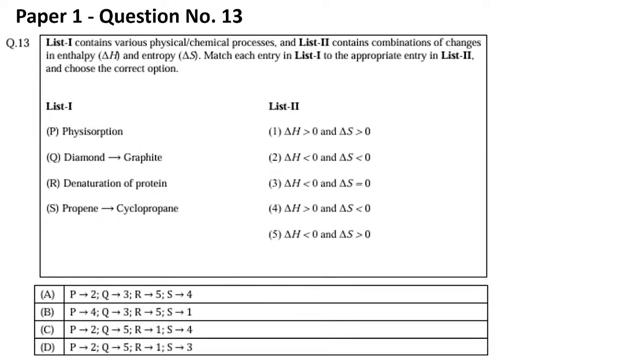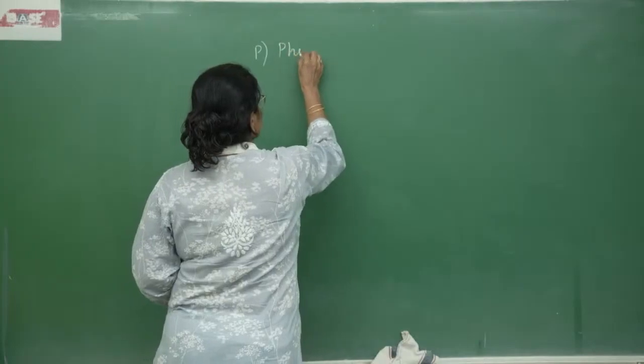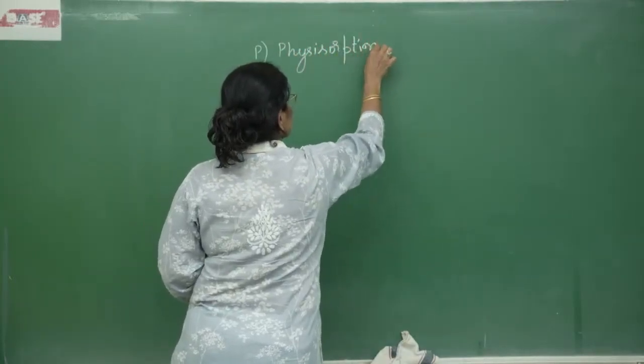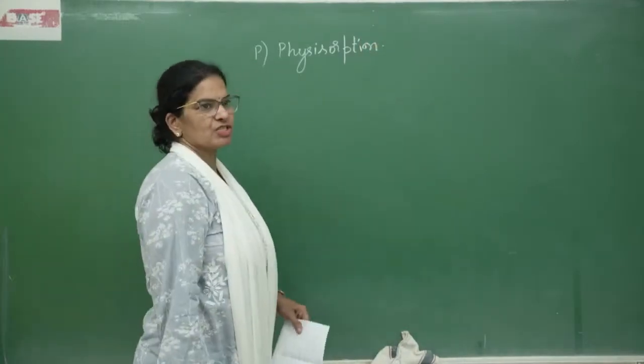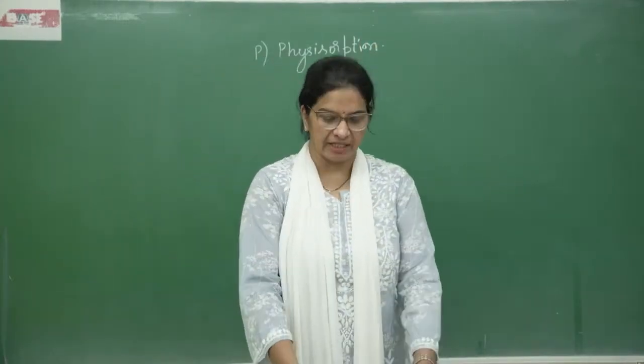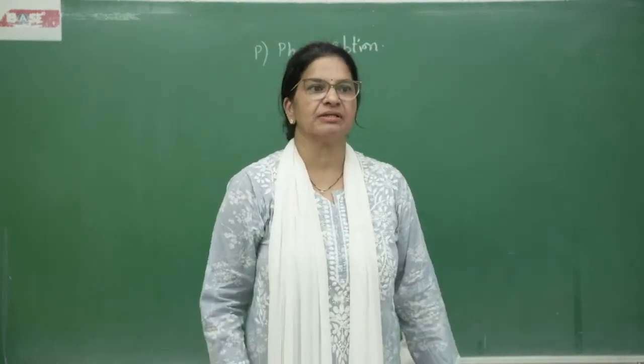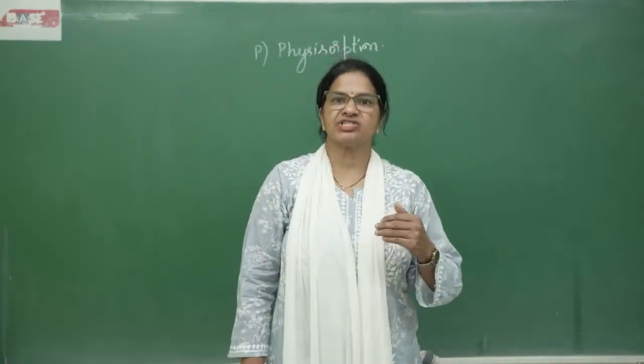So, very simple question, direct. It is related to the enthalpy change and entropy change, but coupled with various other chapters. Very important question. The first one, they indicate that P, physisorption. So in case of physisorption, the change in enthalpy is negative because during physisorption, surface energy decreases